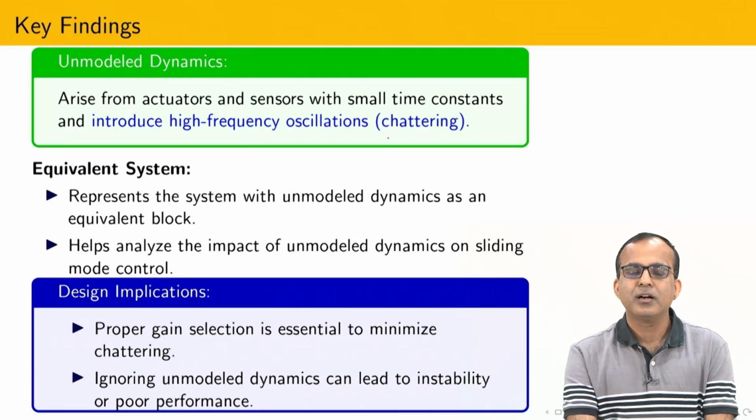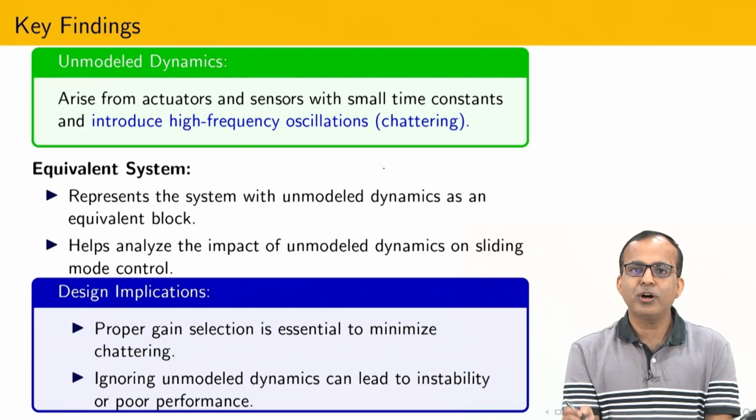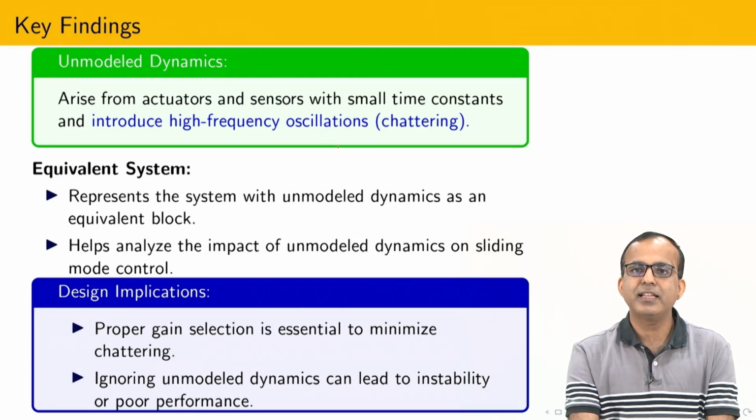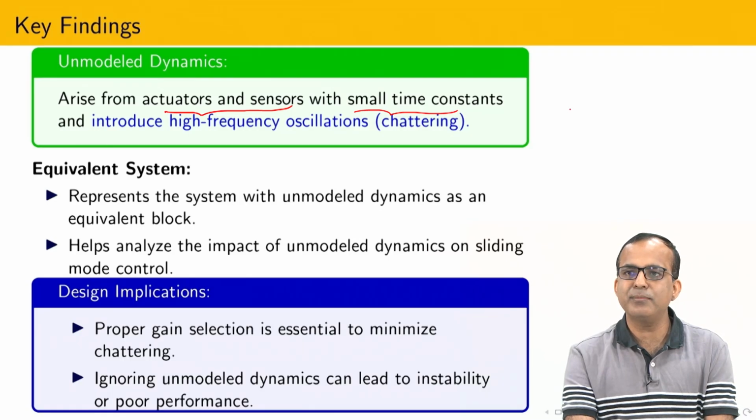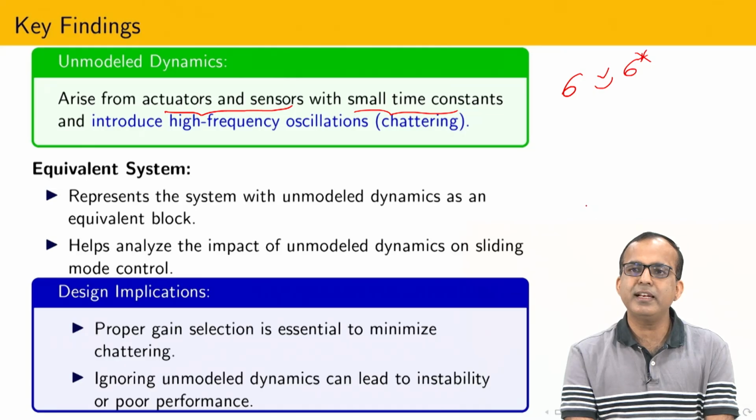Now, up to now we have discussed the effect of an actuator and sensor with a small time constant. Our observation was that if we have just a sensor and output sigma is approximately equal to sigma star, then I can achieve exact sliding in the presence of unmodeled dynamics also.